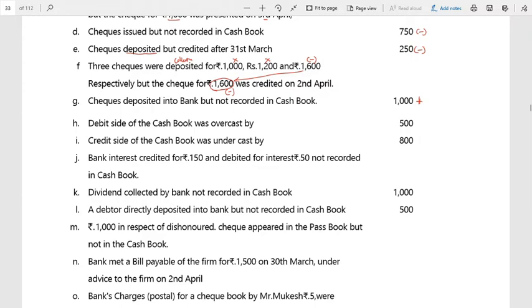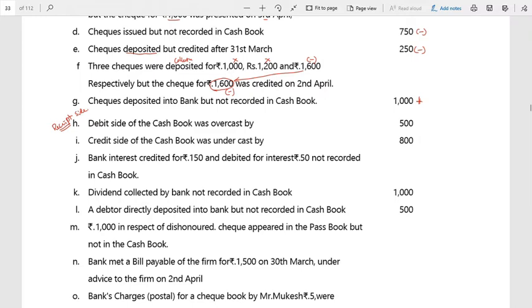Correct? Now, debit side means which side in a cash book? So the positive side. So now we have to credit it to rectify the error. Debit side means positive, it's a receipt side. Just imagine, if the debit side is overcast, that means you have taken it as a receipt.